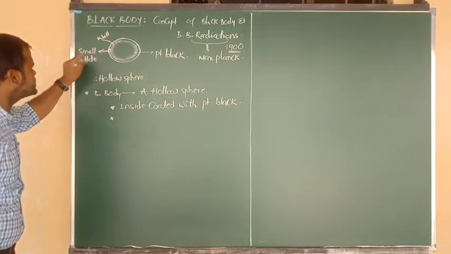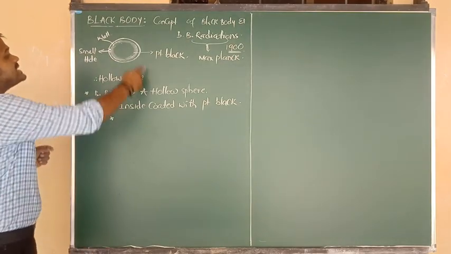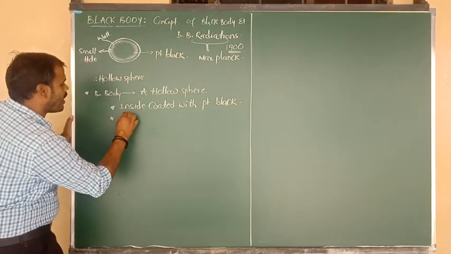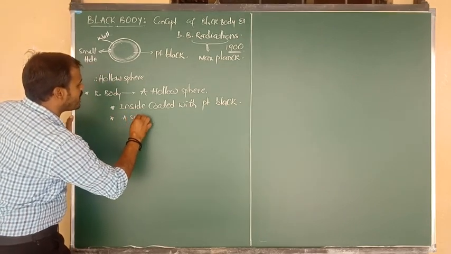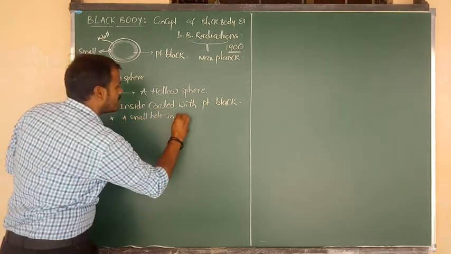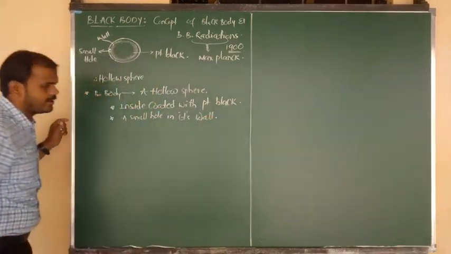I have given the whole structure clearly. Inside the hollow sphere, in the points you have written, the black body contains a very small hole in its wall. Very good.